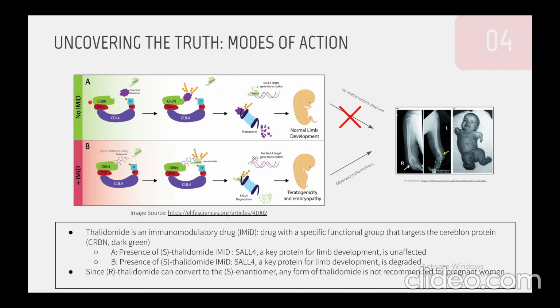What it does is, when joined by a canonical substrate, simply a substrate that's naturally produced within the body, it will bind to this pocket here, known as the tri-Trp pocket. Now what will happen is it'll form this CRL4 CRBN complex, which is simply the name we give for the arrangement of proteins formed once this substrate binds.